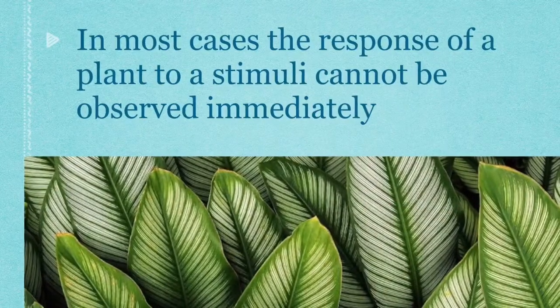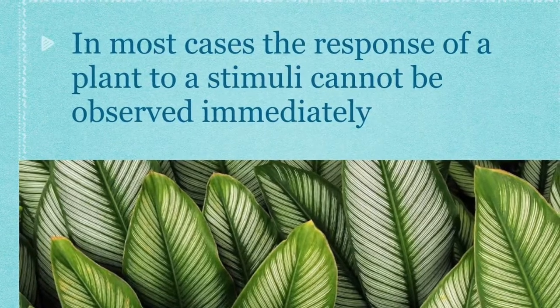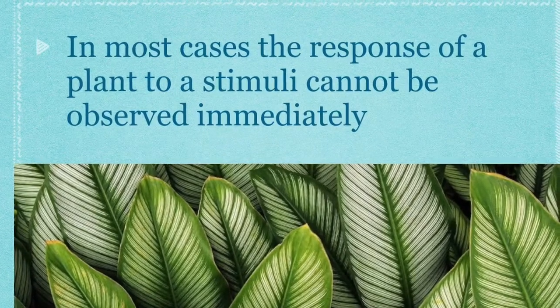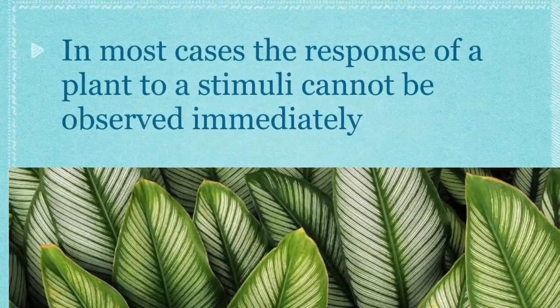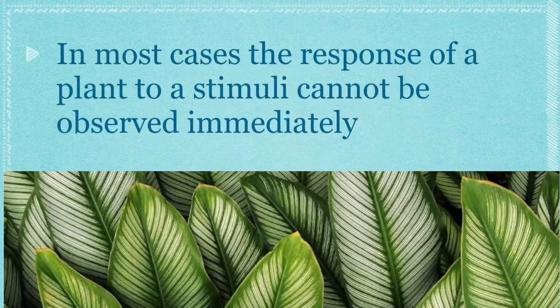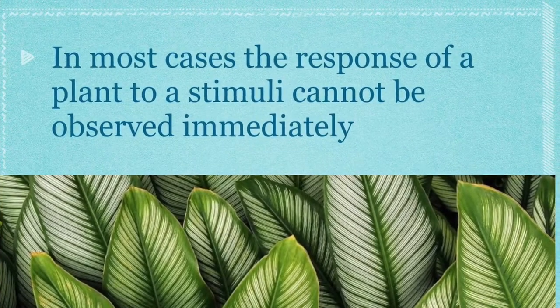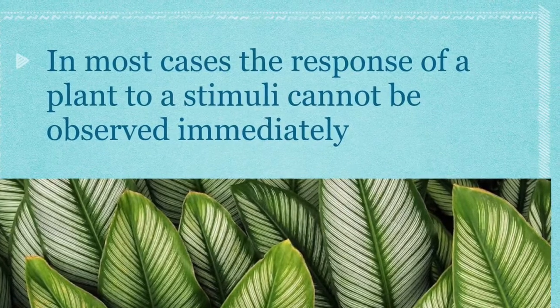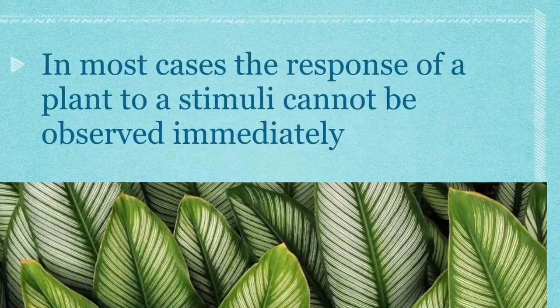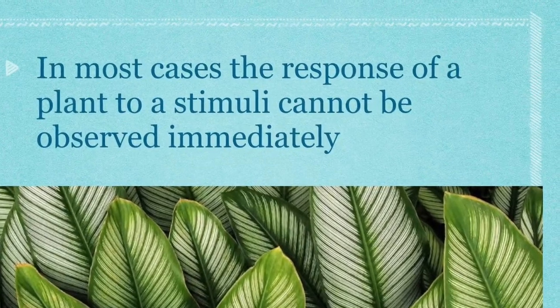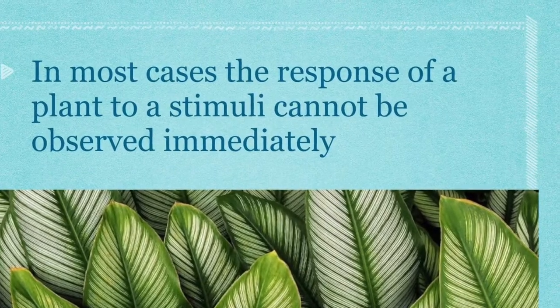The plants respond to various stimuli very slowly by growing. So, in most of the cases, the response of a plant to a stimulus cannot be observed immediately. It usually takes a considerable time to observe the effect of a stimulus on a plant.